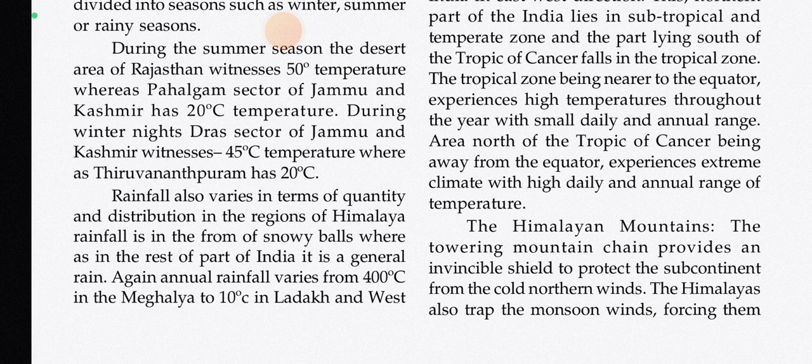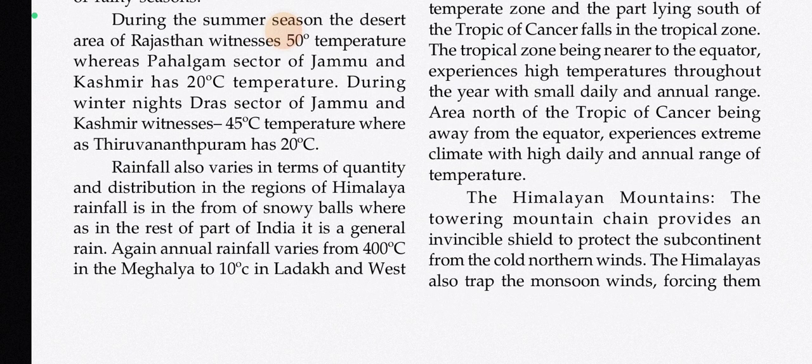Dras sector of Jammu and Kashmir witnessed minus 45 degrees Celsius temperature, whereas Thiruvananthapuram has 20 degrees Celsius. Rainfall also varies in terms of quantity and distribution. In the regions of Himalaya, precipitation is in the form of snow, whereas in the rest of India it is general rain. Again, annual rainfall varies from 400 degrees Celsius in Meghalaya to 10 degrees Celsius in Ladakh.